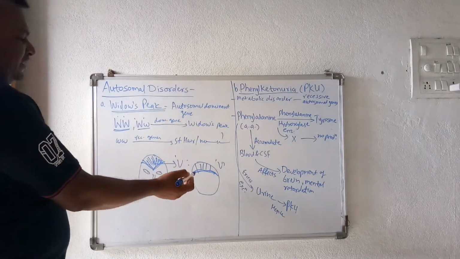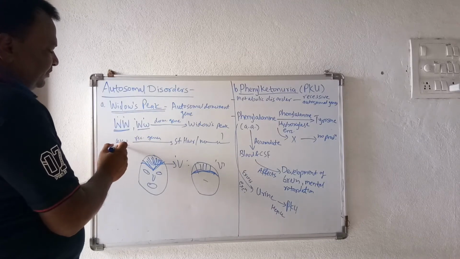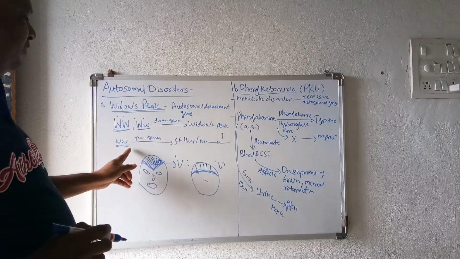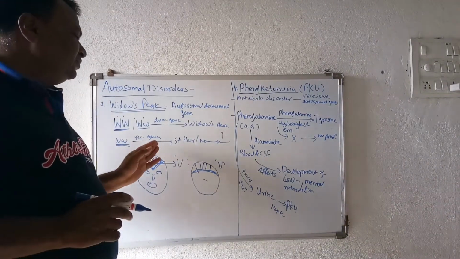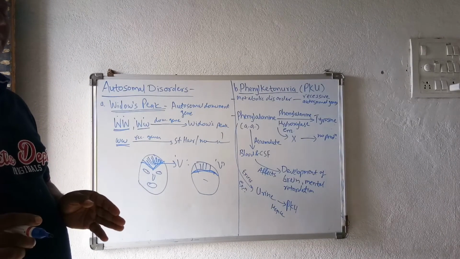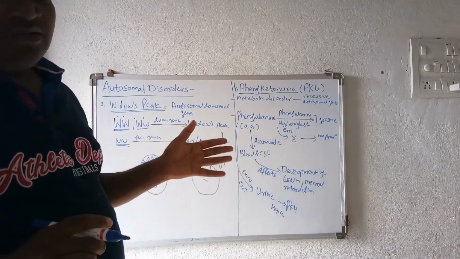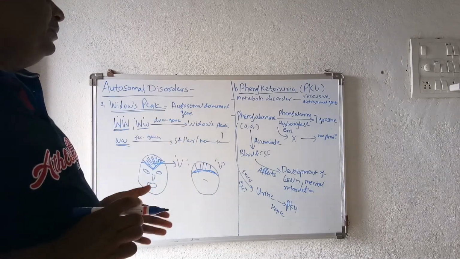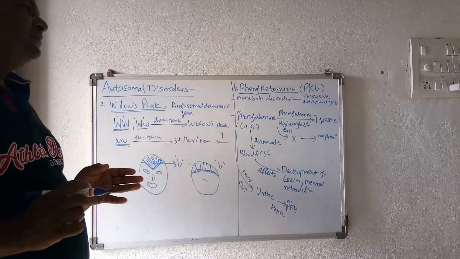A person who does not show the widow's peak will have the recessive genes, small w, and these recessive genes are responsible for the straight hairline on the face, or no widow's peak. Since it is caused by an autosomal gene, it is called an autosomal disorder.